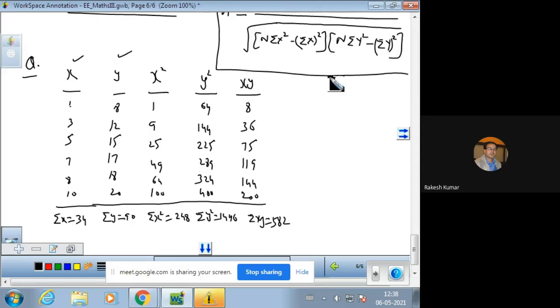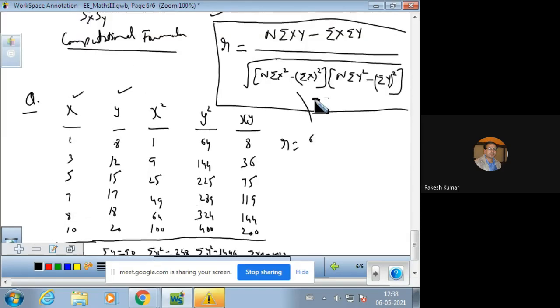Now you can substitute the values in this formula. So R can be computed with n equal to 6, because we require n here. N means the number of observations: 1, 2, 3, 4, 5, 6. So 6 observations are there.